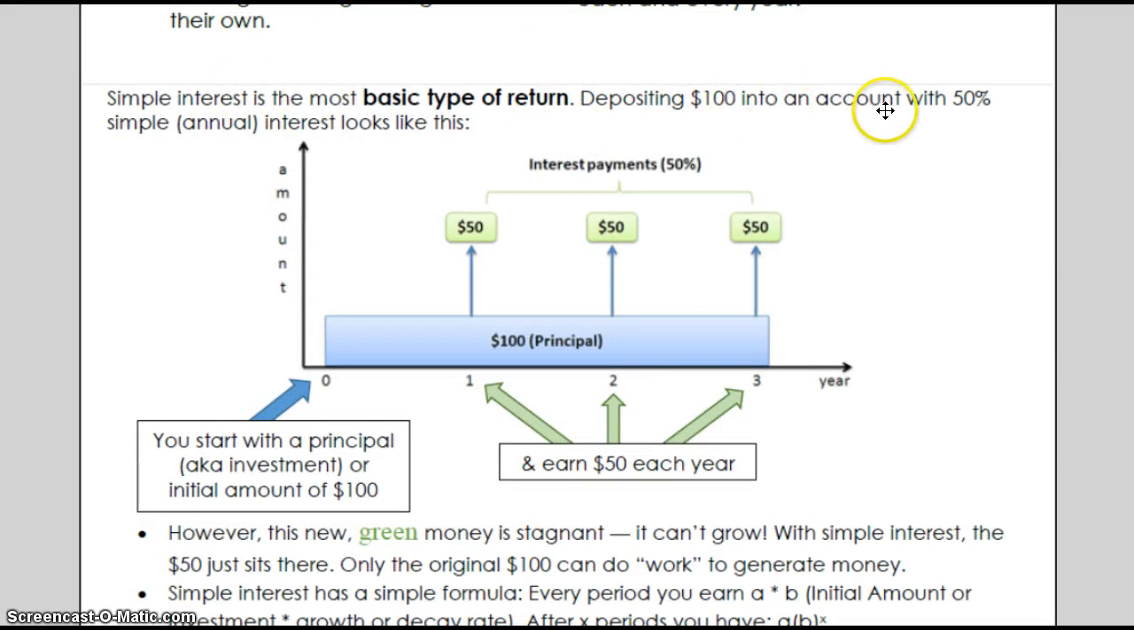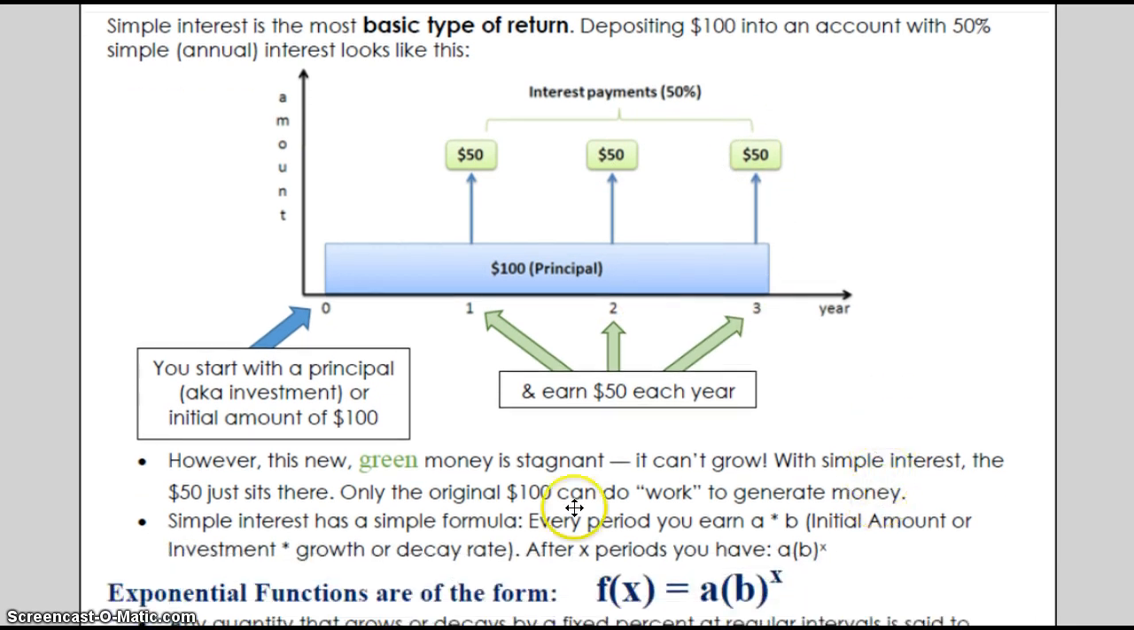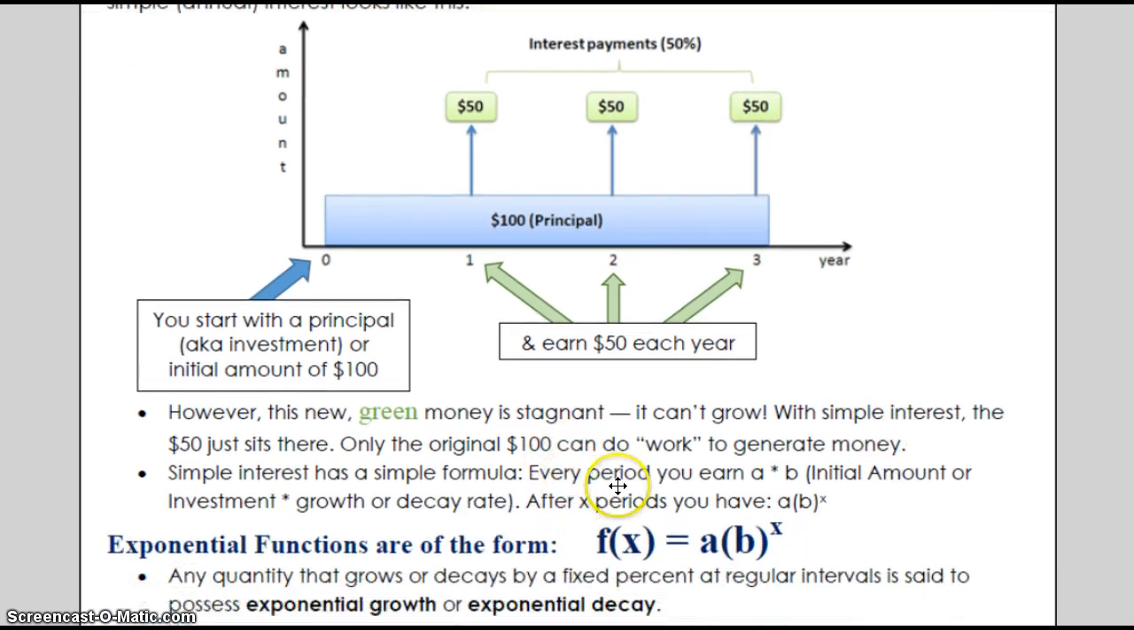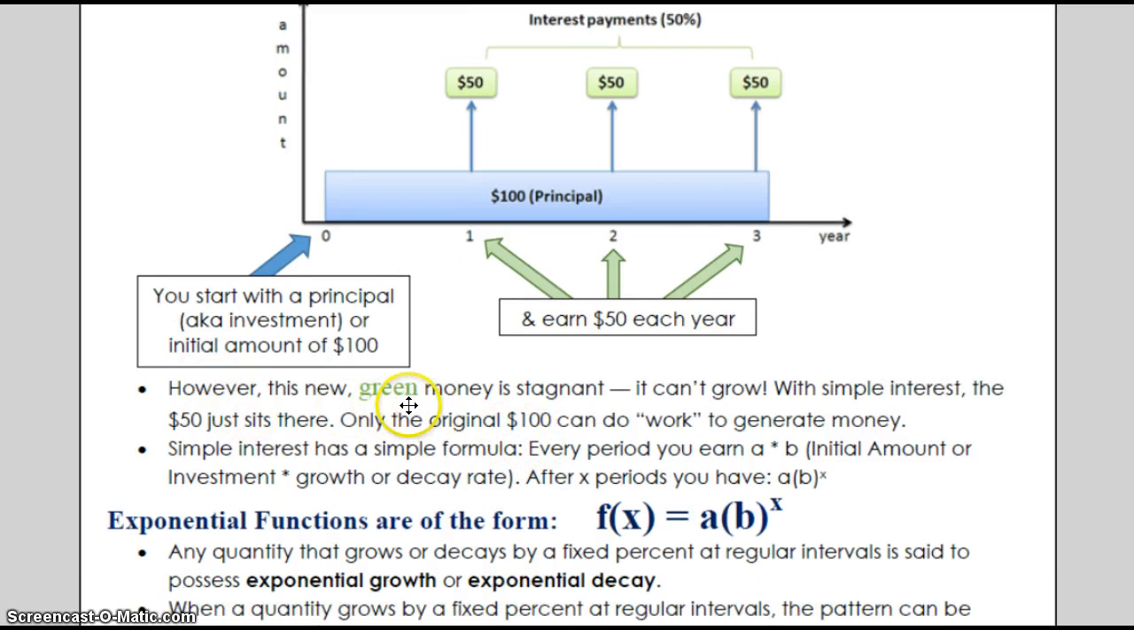Deposit $100 into an account, let's say, with a 50% annual interest. It would look like this. So here from 0 to 1 year, you've got that $100, you would make $50. The next year, you'd earn another $50. And the third year, you'd earn another $50. So that's never going to go up. That's why it's simple interest. So that's that green money that can't grow. So that simple interest is the $50 that just sits there.